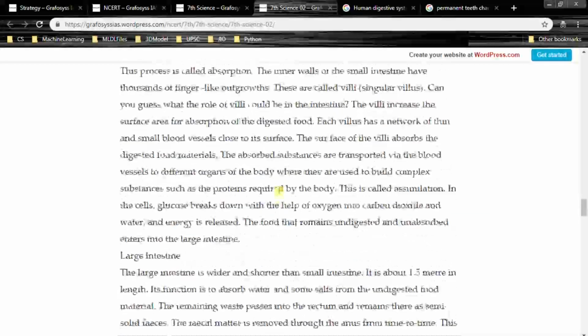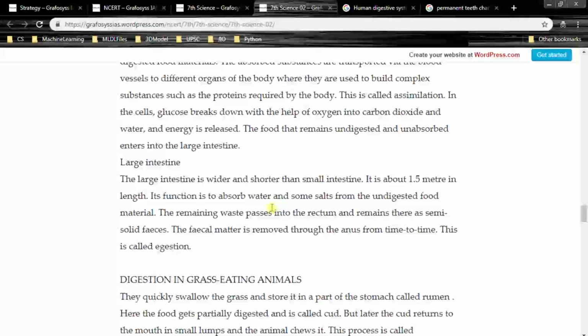Large intestine. The large intestine is wider and shorter than the small intestine. It is about 1.5 meters in length, so it's approximately our height of the body, right? Its function is to absorb water and some salts from the undigested food material. The remaining waste passes into the rectum and remains there as semi-solid faecal matter. The faecal matter is removed through the anus from time to time.